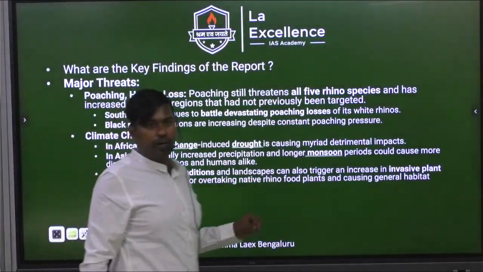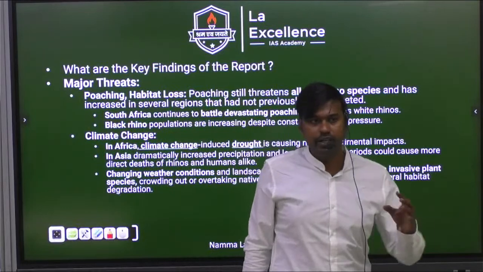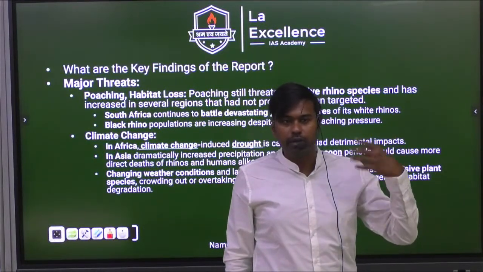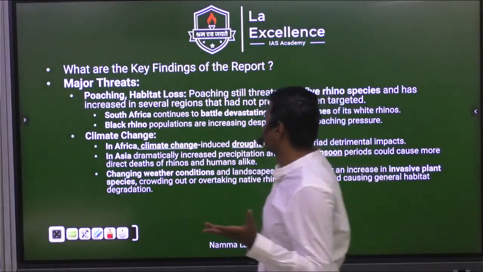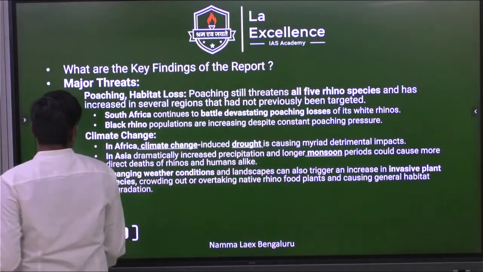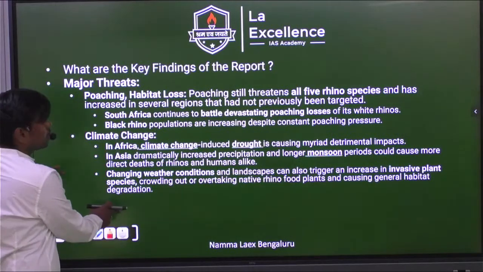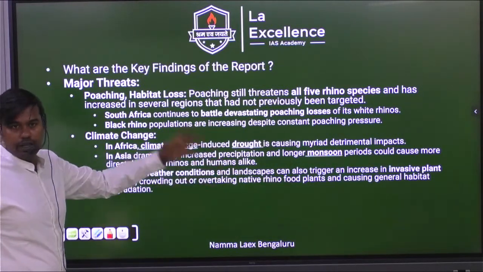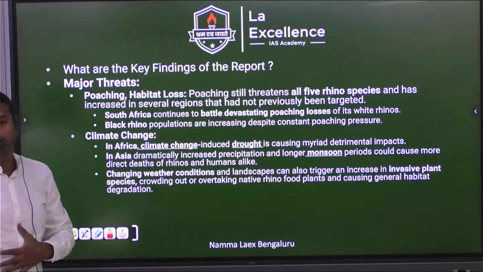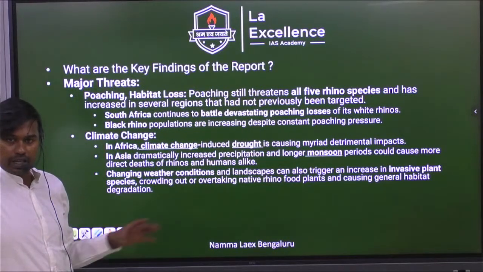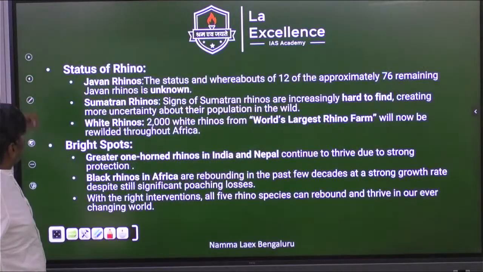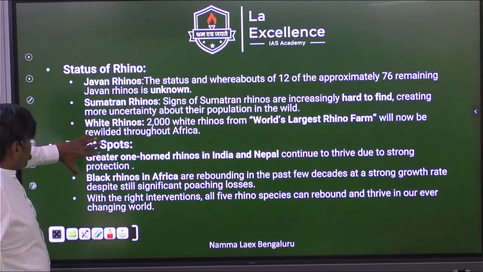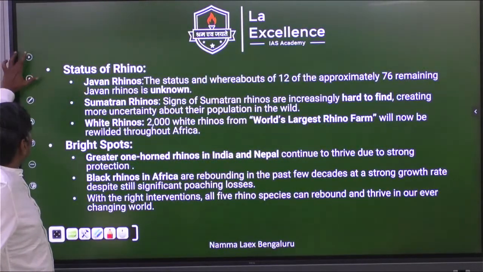So now what are the key findings? What are the problems these rhinos are facing? One is poaching and hunting. Second is climate change. And one more thing we have discussed: habitat destruction. So these are the problems. They are also facing more floods and droughts. In Africa, more drought, and in Asia, more floods are happening. Because of that also their population is in danger now. Just go through these, not that important.